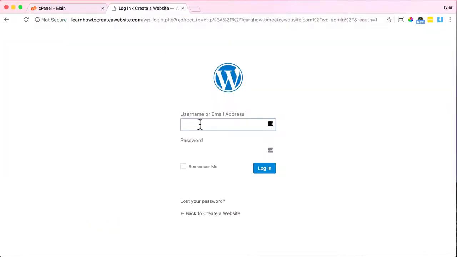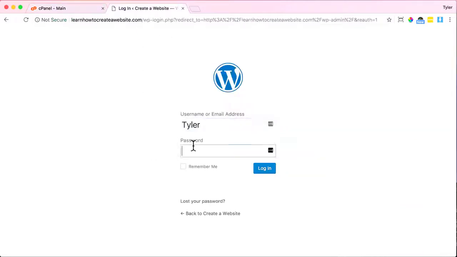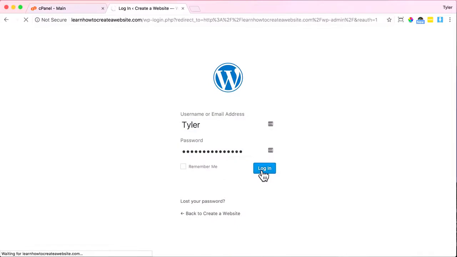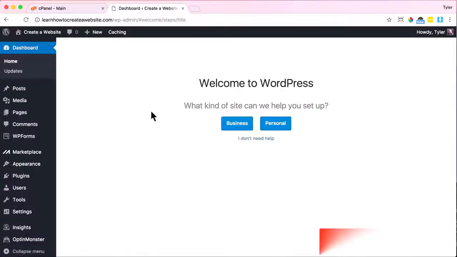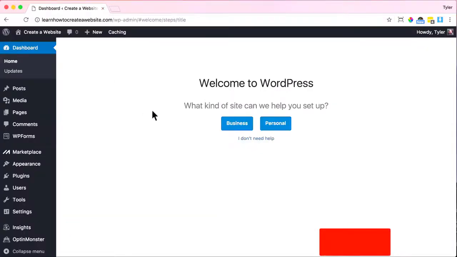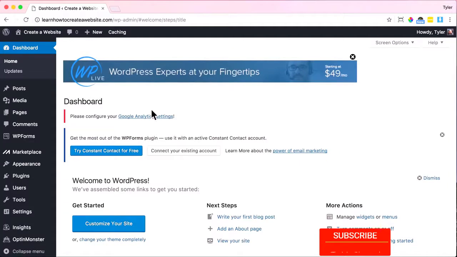All right, and we know that our username is whatever you set it to, and our password is this big funky password. So we're just going to copy our password and paste it right in there and press login. All right, once we're logged in, we can close this tab to keep everything organized. And you can click I don't need help because we're going to be doing all the steps manually, and I think it's better to do it that way anyways.